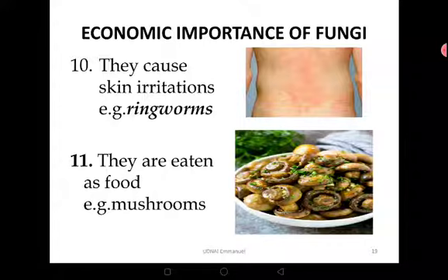And then very much, mushrooms are eaten as food. You go to hotels and ask for a mushroom meal, and they will serve you a very delicious one. And by the way, mushrooms have very good immune boosting components, and they are advised for people to eat, especially young children, pregnant mothers, and even those suffering from chronic illnesses. Mushrooms can be a very good remedy. So kingdom fungi is interesting like that. There's a lot about kingdom fungi that you can also research and discover, appreciate, and report about.